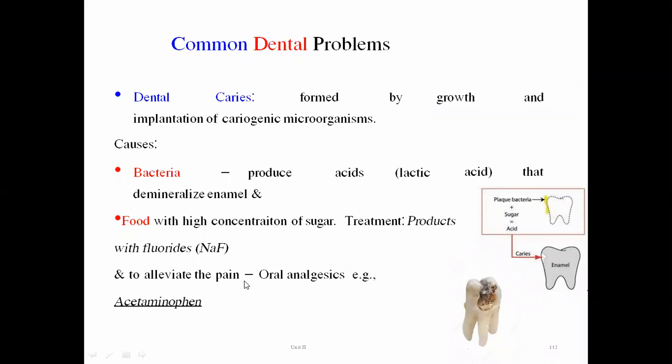And to alleviate the pain, if the tooth decay and dental caries is associated with pain in the dental cavity, we have to give oral analgesics, for example acetaminophen. So this is the treatment for the first common dental problem, that is dental caries.